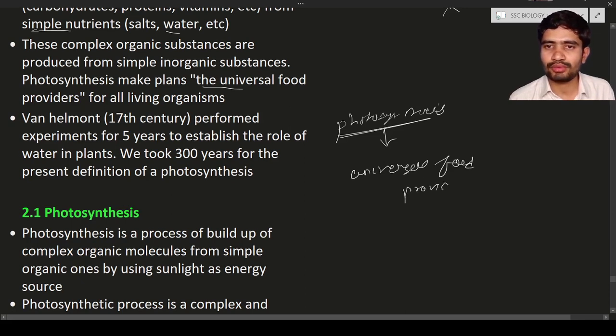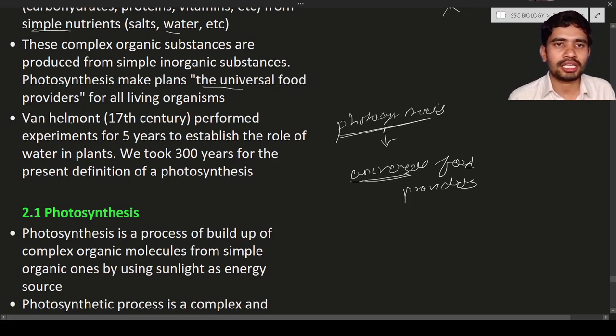What is meant by universal food providers? It means any organism that provides food to all organisms is known as a universal food provider. Universe means planet. Universal food providers are the plants. They provide food for the entire universe and all organisms. Photosynthesis is the main process that makes plants the universal food providers.